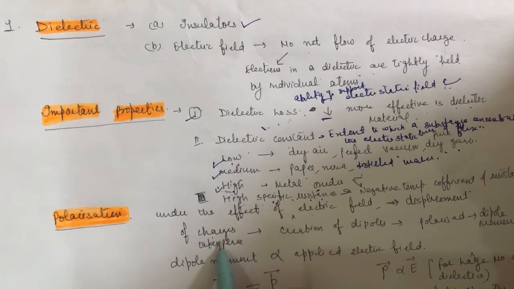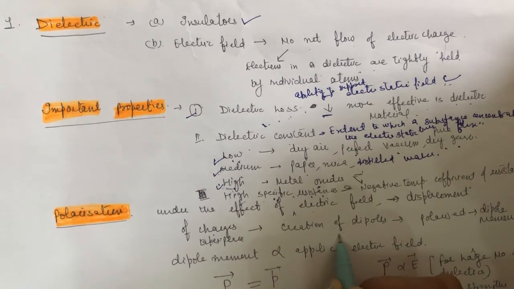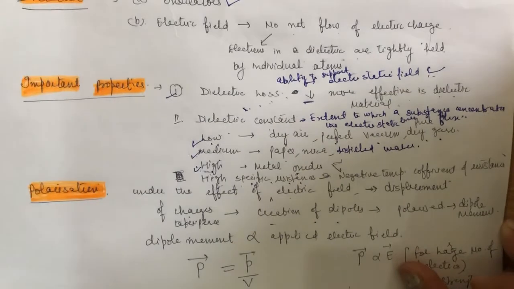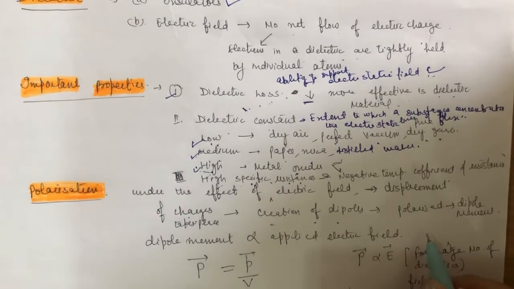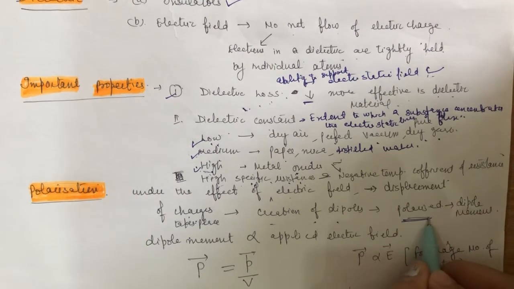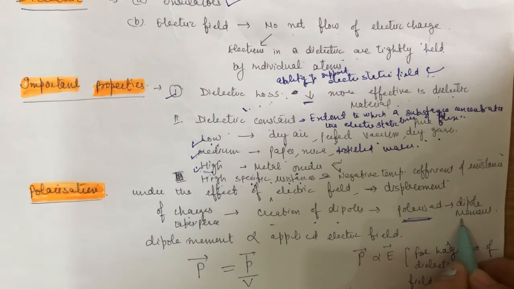If there is a separation or displacement of charges, then a dipole is created. When a dipole is created, the material gets polarized, and then there will be a dipole moment.